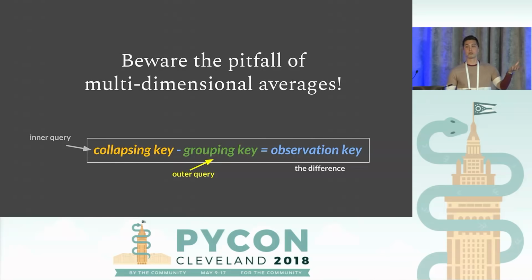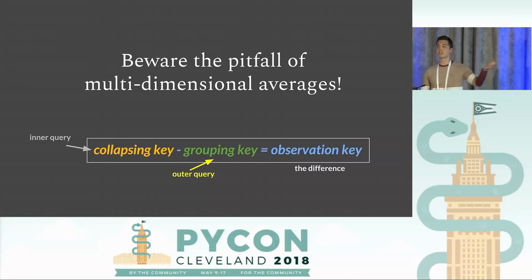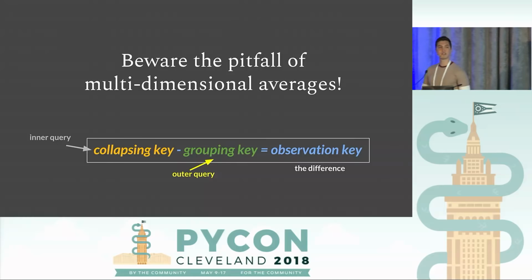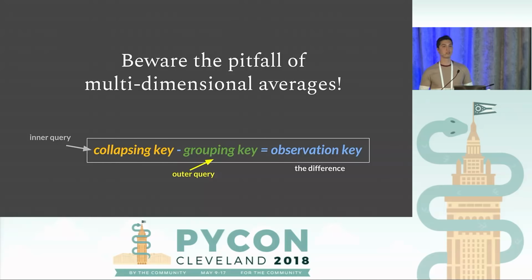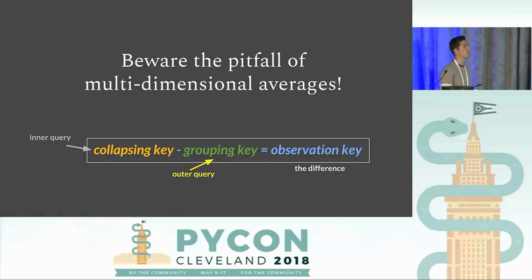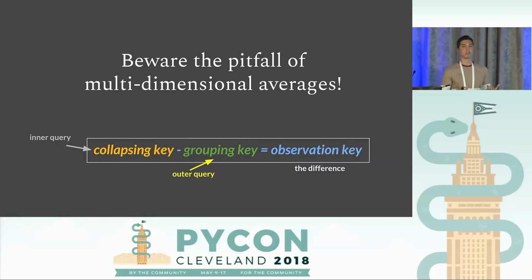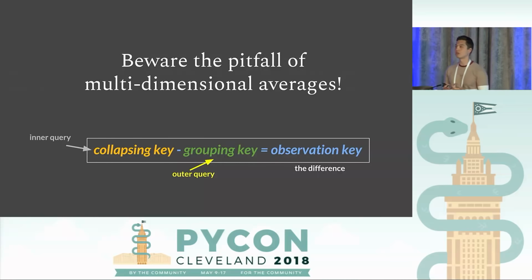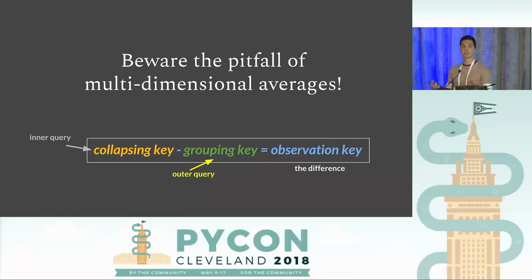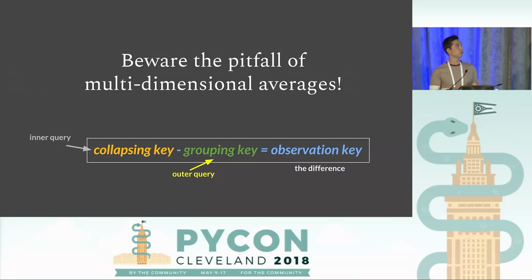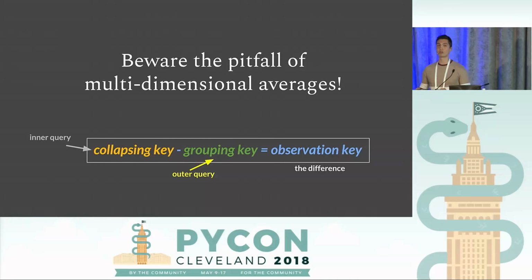If you take this formula with you, which is that our collapsing key minus the grouping key equals the observation key, again, the observation key is what we are taking an average of. If you take this with you, you'll be able to avoid a lot of the mistakes we see that show up in data dashboards, management reports, presentation decks, everything. You'll be able to avoid those errors and produce more correct analyses.